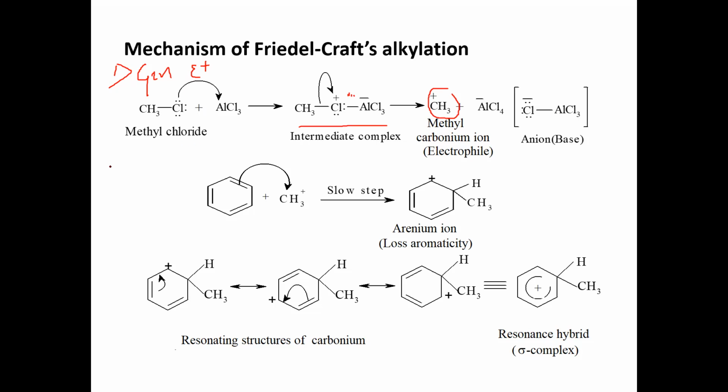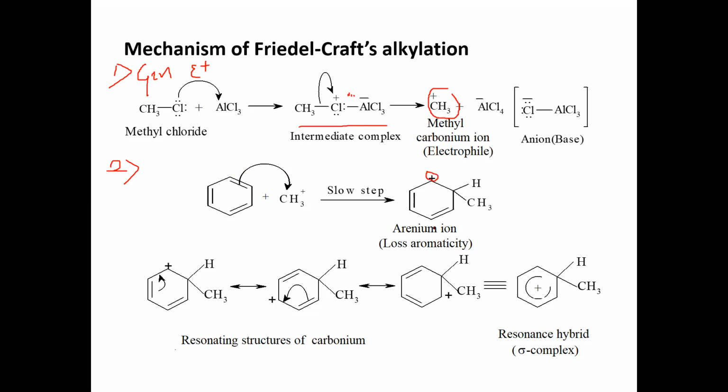As usual, as per the mechanism, the second step is electrophilic attack towards the benzene nucleus. The electrophile attacks the benzene nucleus and forms an arenium ion with a loss of aromatic character. Because this pi bond has been lost, a new bond is formed between CH3 and the benzene nucleus, and because of loss of electrons, here you will find a positive charge.